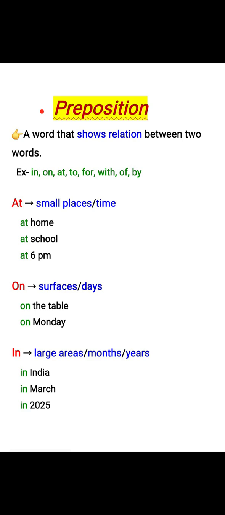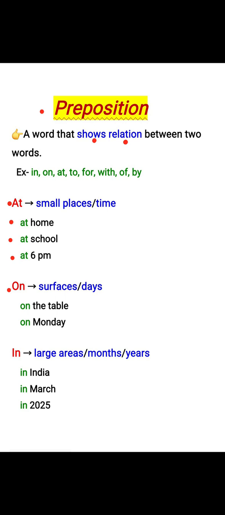Preposition, a word that shows relation between two words. For example, in, on, at, to, for, with, of, by. At is used with small places or time. For example, at home, at school, at 6 p.m. On, used with surfaces or days.